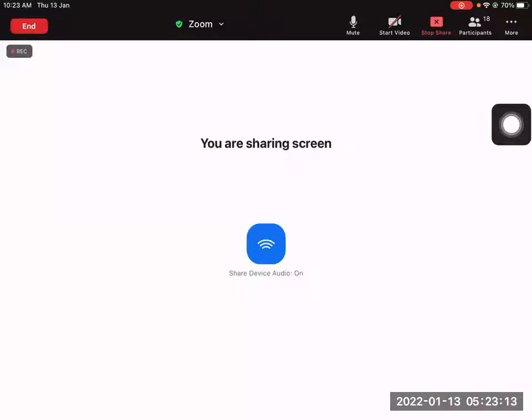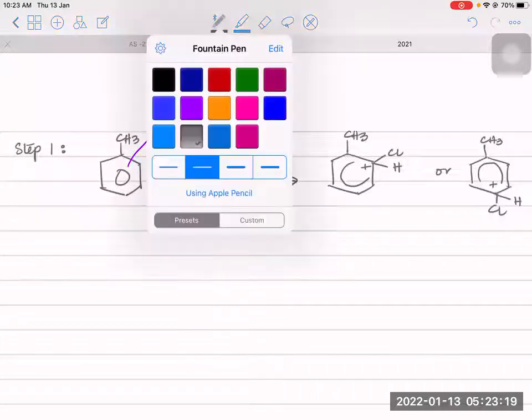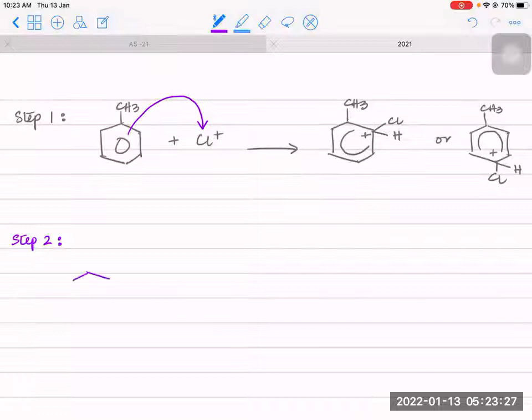Now, in the next step, we will remove the H, expel it as H plus. So in step 2, you will expel the H as H plus. So this H will be expelled as H plus.